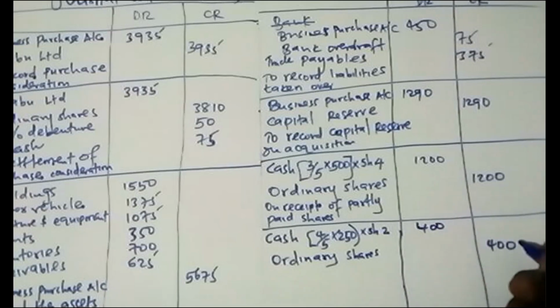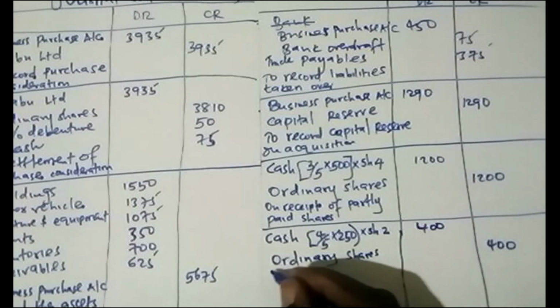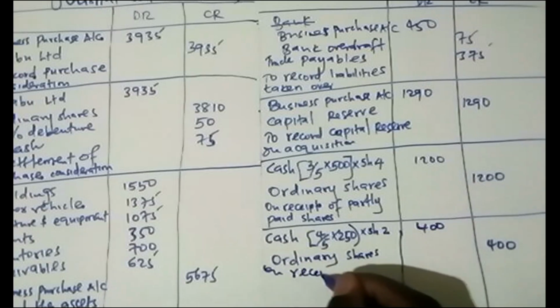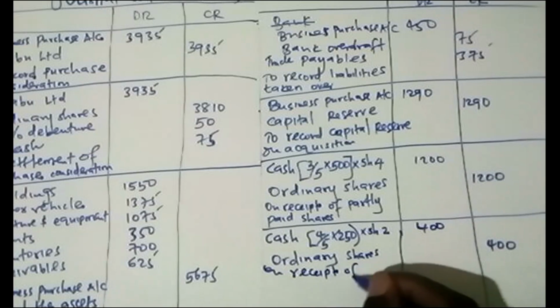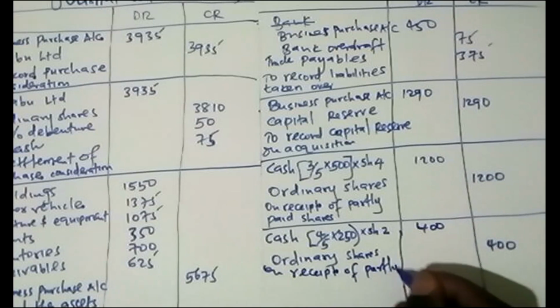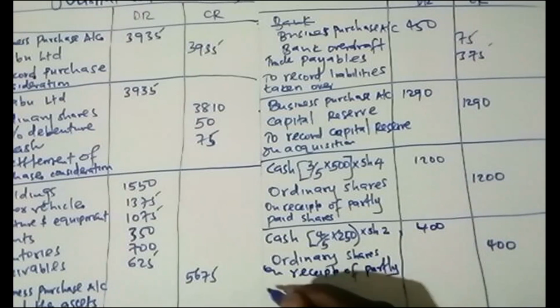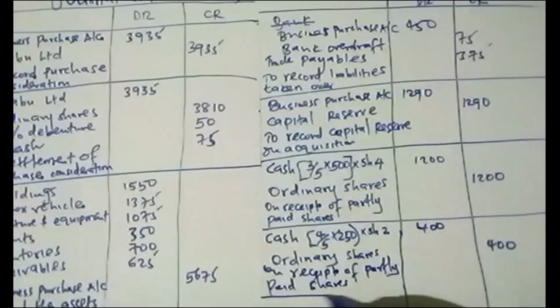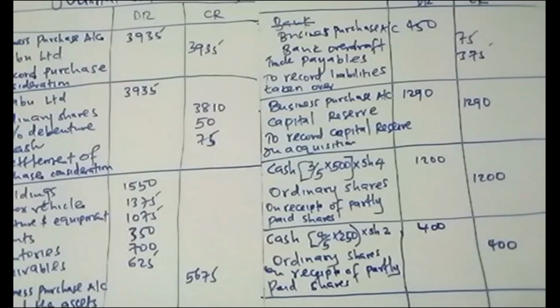So again, I would say on receipt of part 3 paid shares.